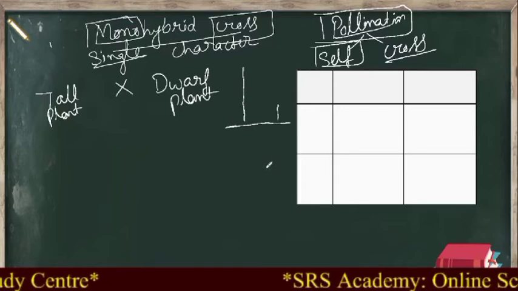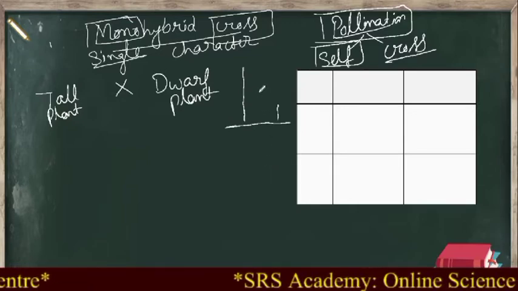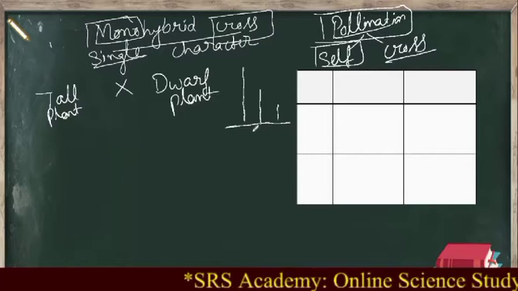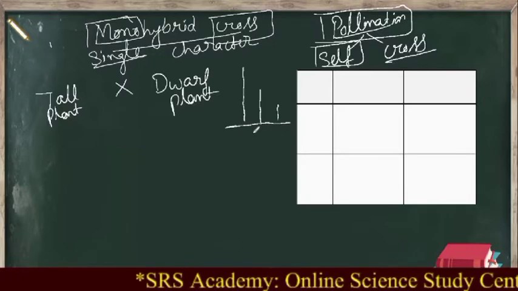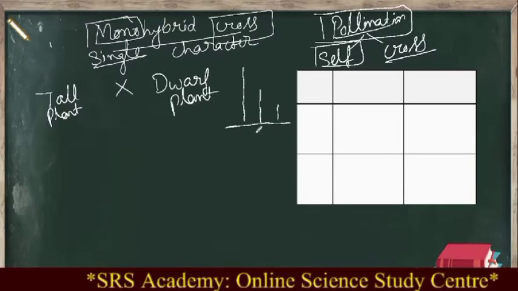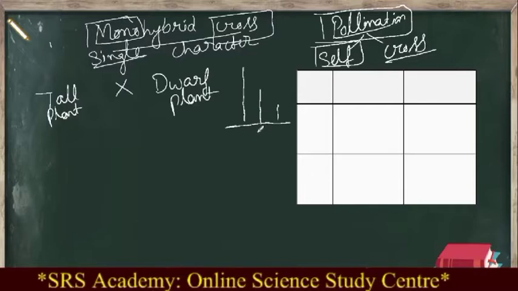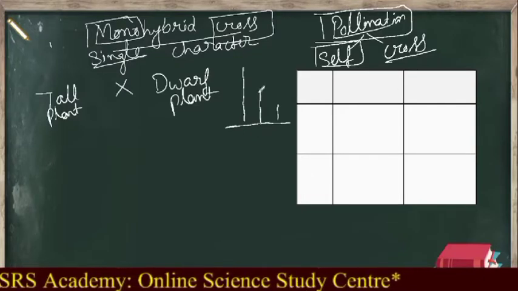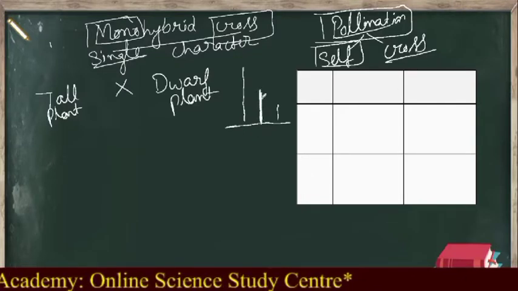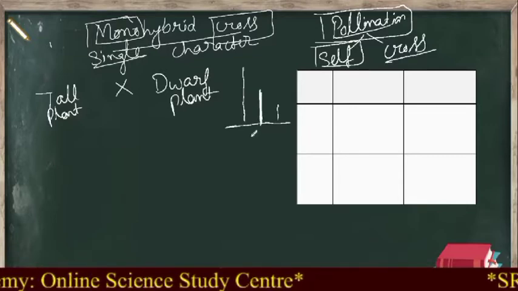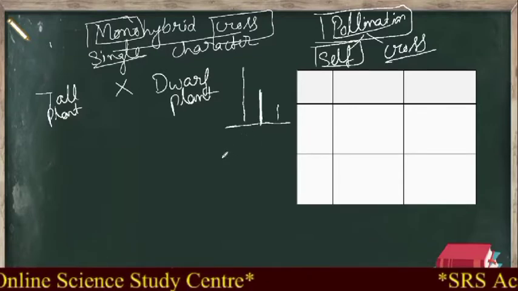Some of you may have imagined that it may be intermediate, right? I think you will think in this way, and Mendel also thought in this way itself. But you know what he got? Instead of getting this intermediate, he got a different answer. I will tell you how.